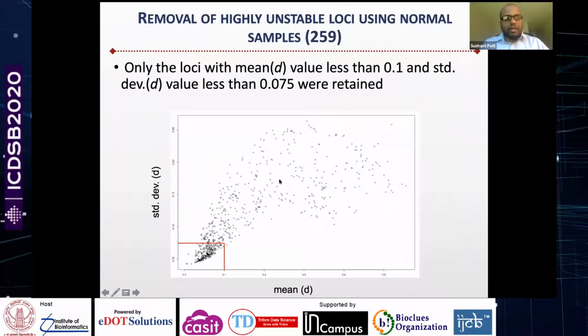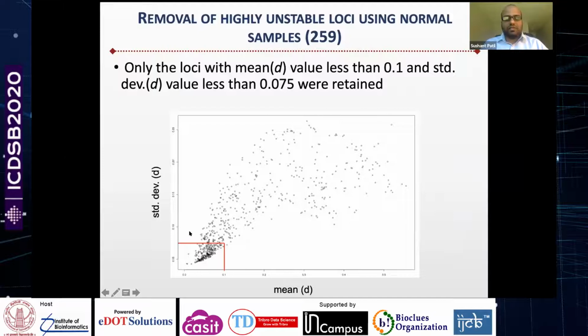So coming back to our loci filtering for the pool of normal: because this is going to serve as a reference for our tumor samples, you don't want to include loci which are hypervariable, meaning that you want to retain just the stable loci in normals. Here I have plotted the D scores for the 696 loci that we obtained from the previous step, with mean D on the x-axis and standard deviation of D on the y-axis.